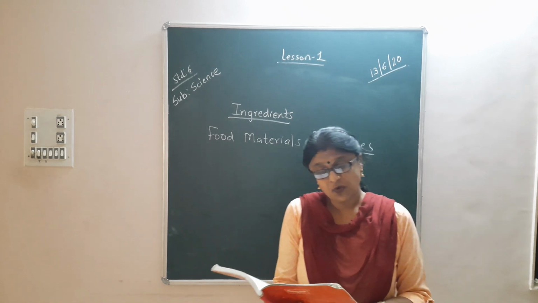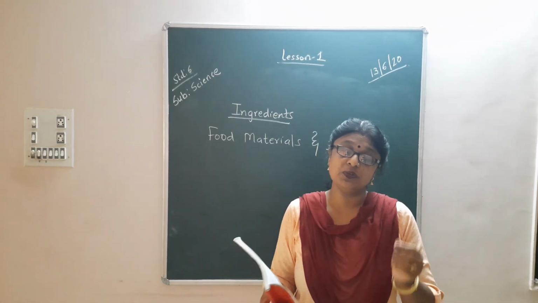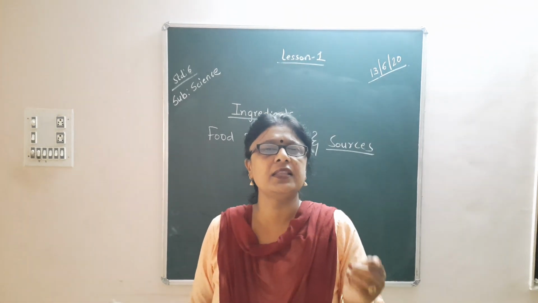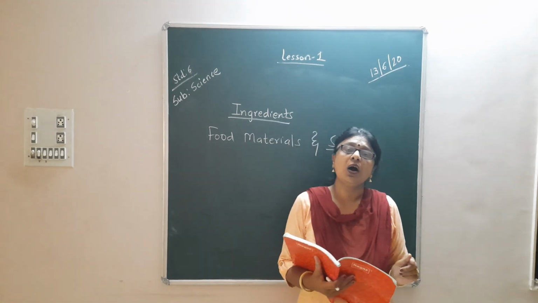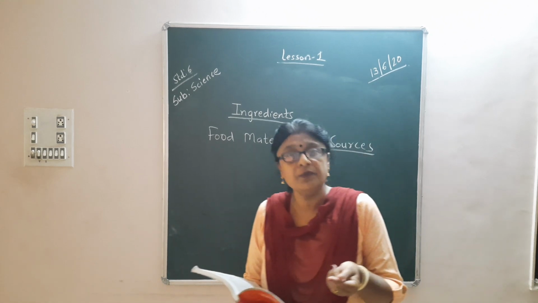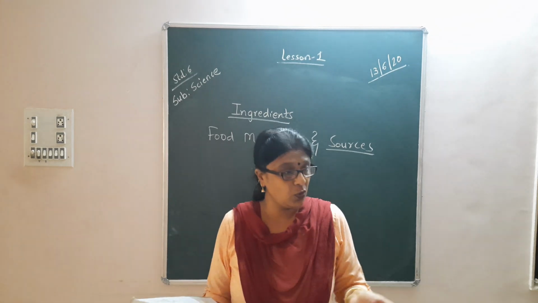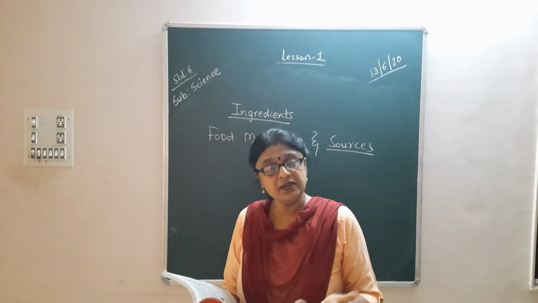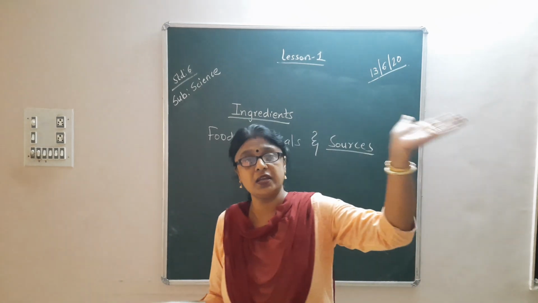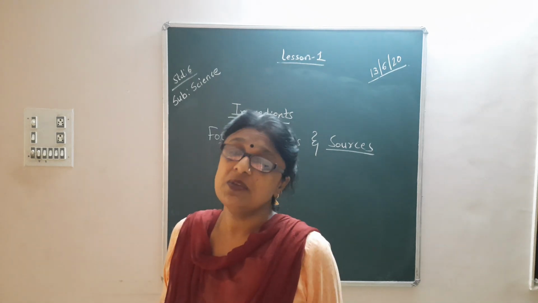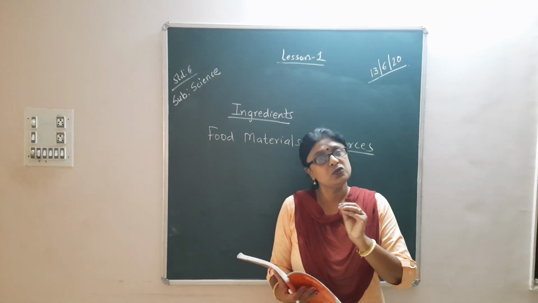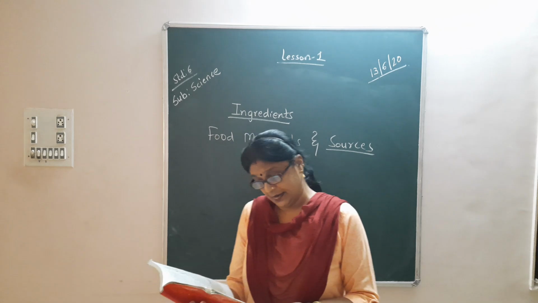You may have seen paddy or wheat fields with rows and rows of plants. Suppose you get rice or wheat or maize, whatever is available as food, you are getting from the plants, right? The crops of wheat are grown by the farmers in their farms, and then they are taken care of and harvested. They are sent in the machineries, then into the market, and from the market we get it at our house. However, we can see that plants are the main source.